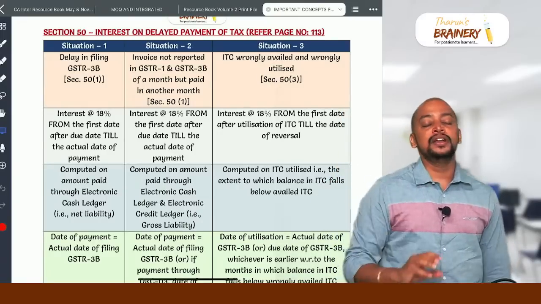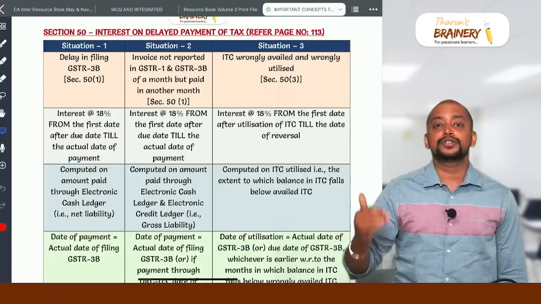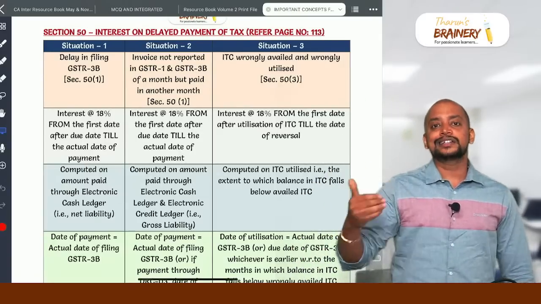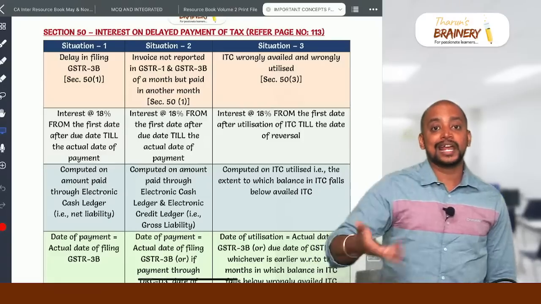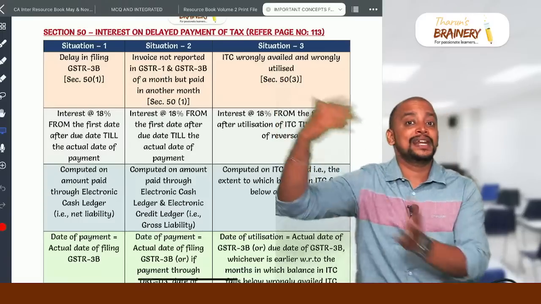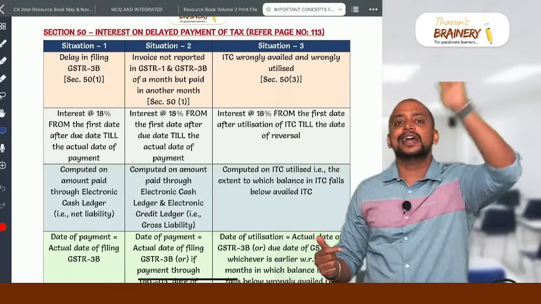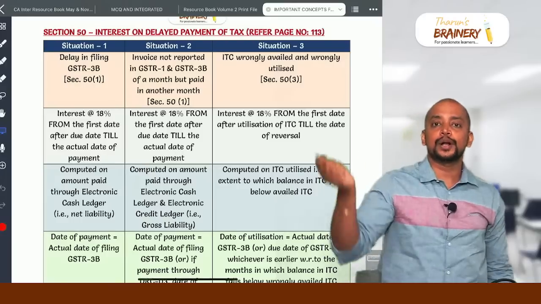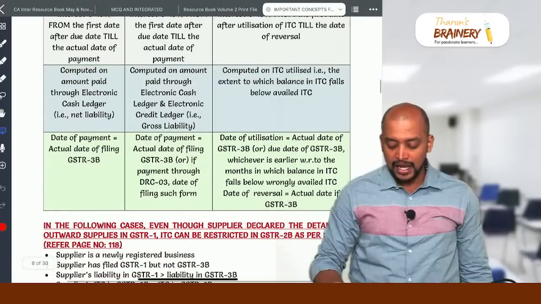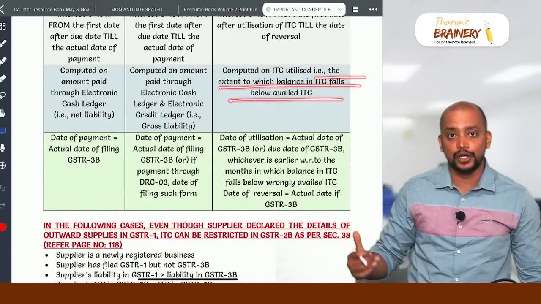For example, we availed ITC of 1 lakh. In the third month, the balance in ITC came down to 75,000, which means 25,000 we utilized in the third month, and again it came down to 50,000 in the fourth month, then again 25,000 you utilized in the fourth month. Again the balance has increased. When the balance has increased, don't consider it, leave it. Only when the balance has decreased, to that extent the ITC has been utilized. So we need to compute from the date of utilization till the date of reversal or payment, and compute on the ITC utilized, that is the extent to which the balance in ITC falls below the availed ITC.